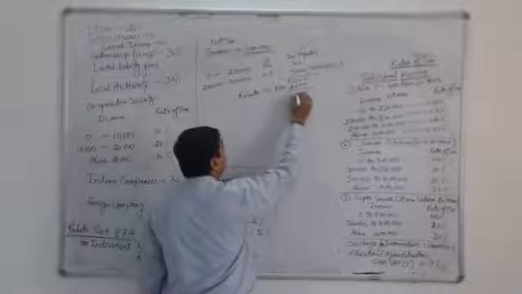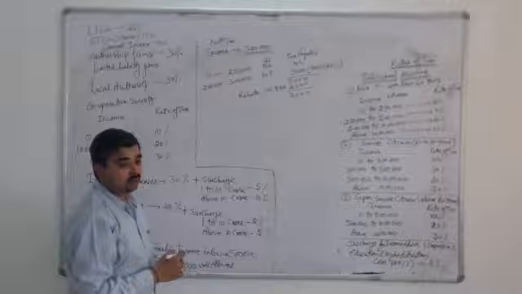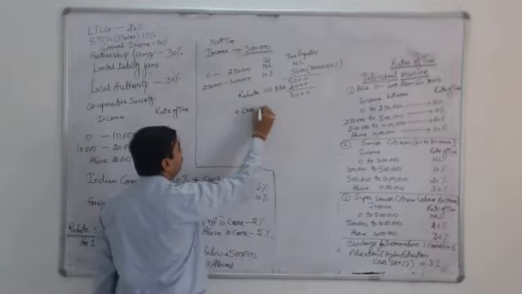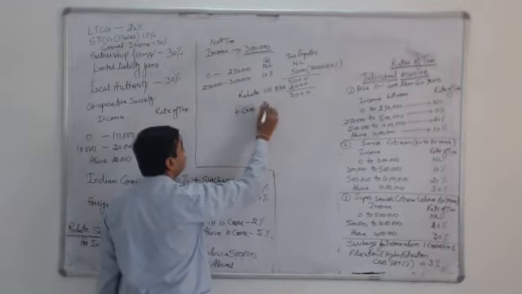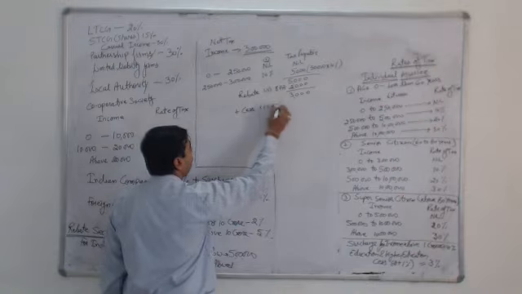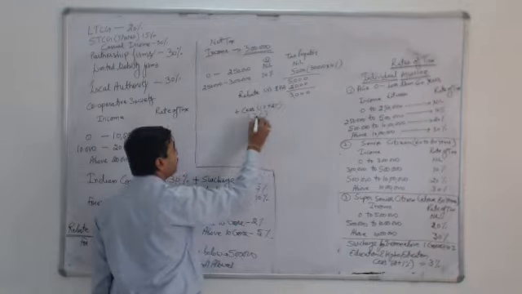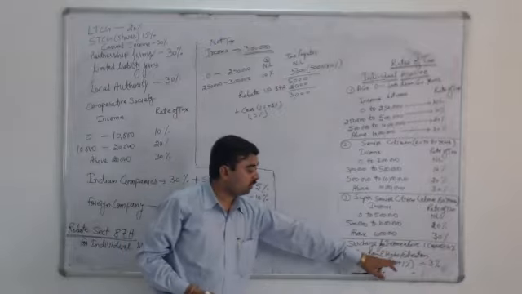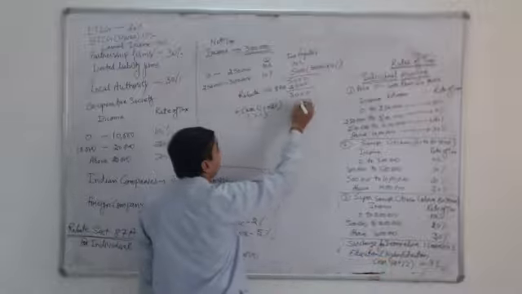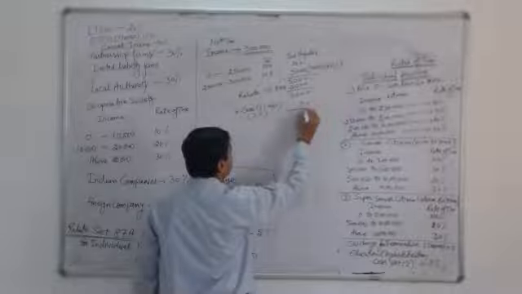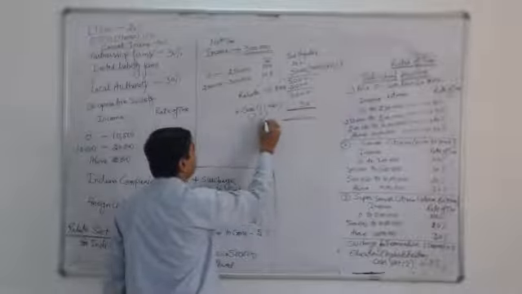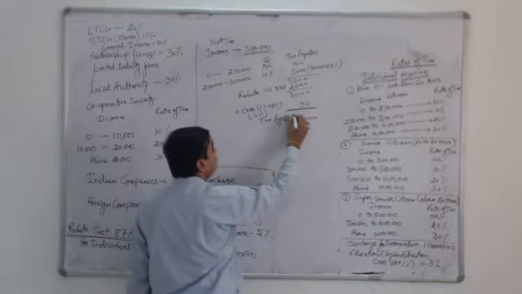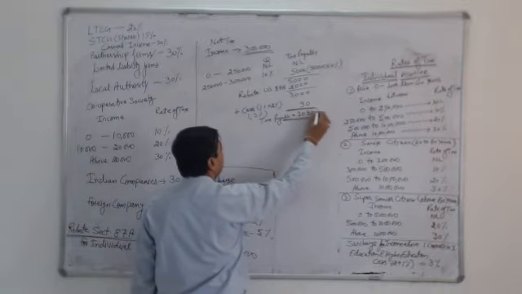Now the tax of the assessee is 3,000 rupees, and on this 3,000 rupees we will have to add the cess, total 3% cess, that is the education cess 2% plus higher education cess 1%. So 3% of 3,000 will be 90. So the tax payable of the assessee who has earned 3 lakh rupees in the previous year is 3,090 rupees.